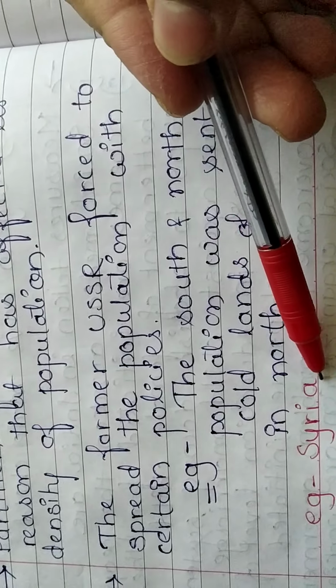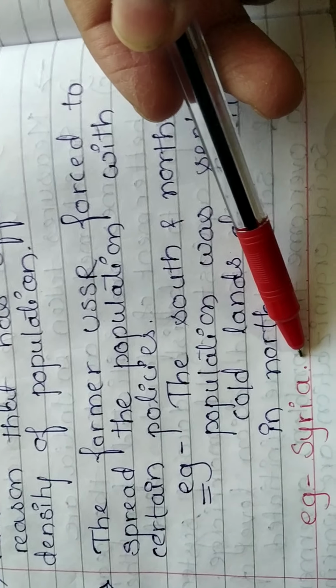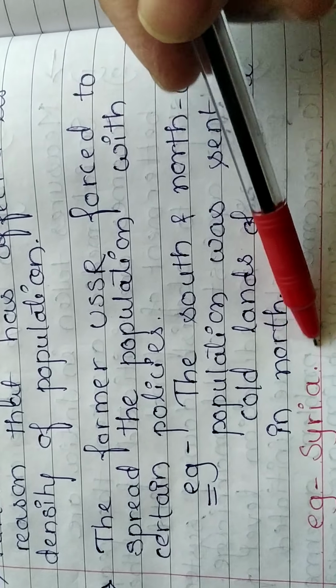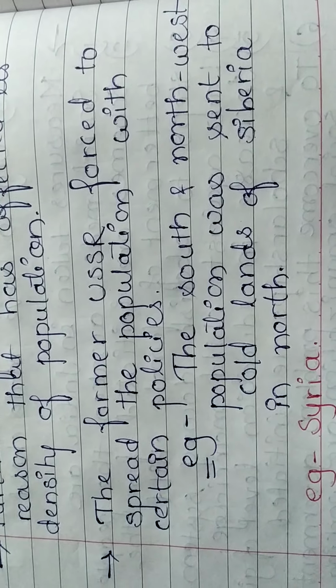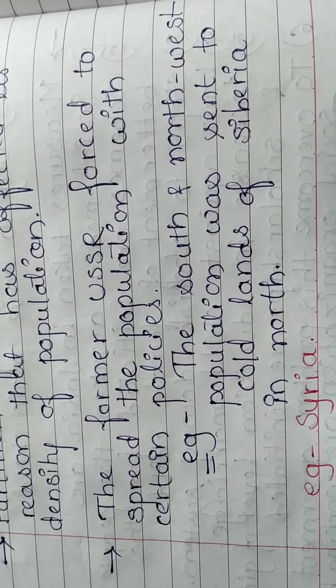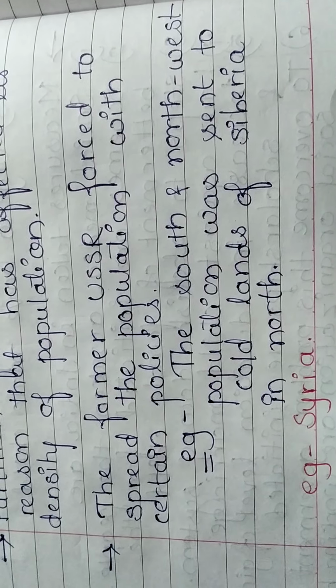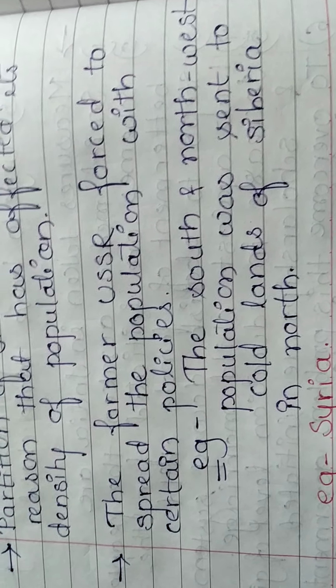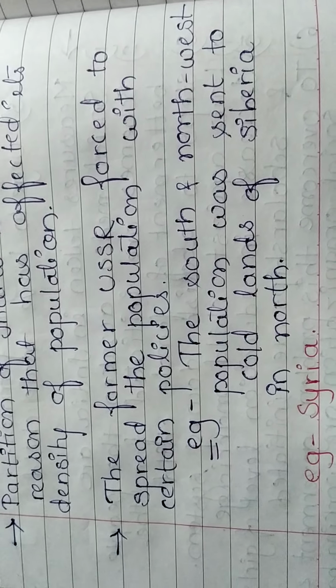And Syria is an example of an unrest political area. As you all know, there are a lot of political issues in the country Syria. Because of this, the people feel unrest. They don't feel safe to stay at that particular place.